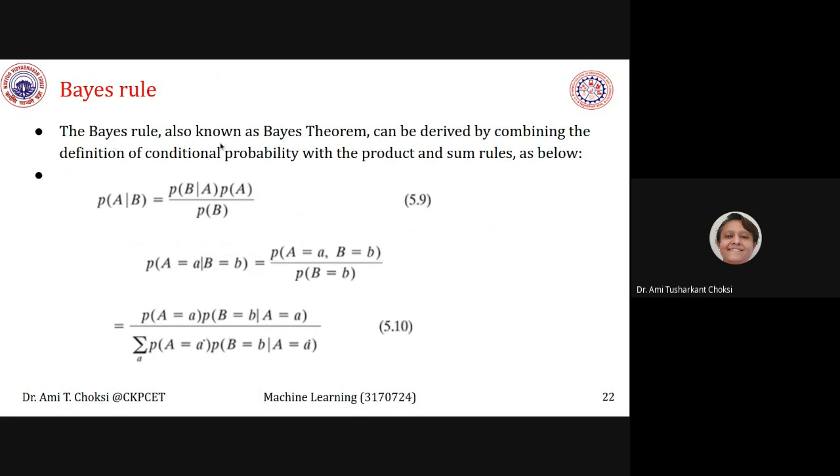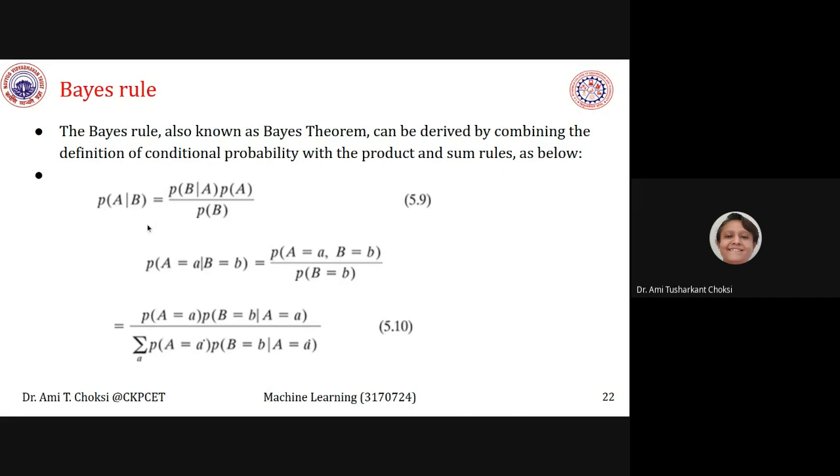The Bayes rule, also known as Bayes theorem, can be derived by combining the definition of conditional probability with the product and sum rules. How can we see that? Let us see.